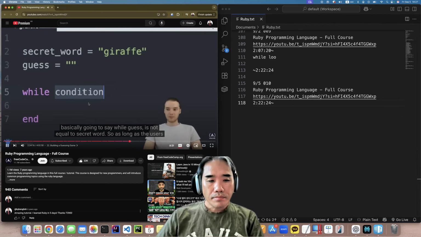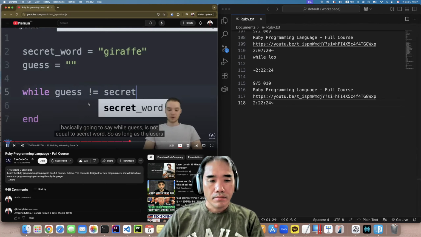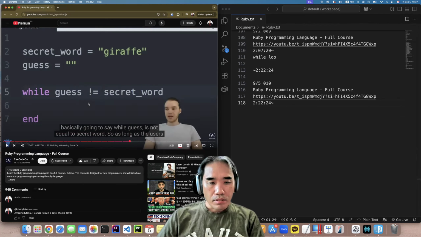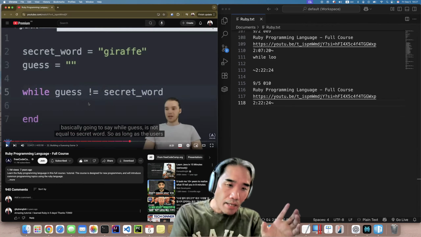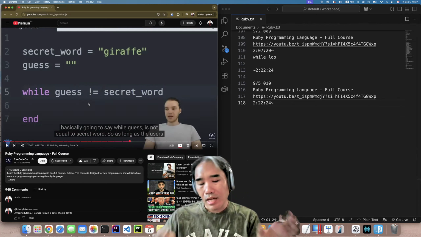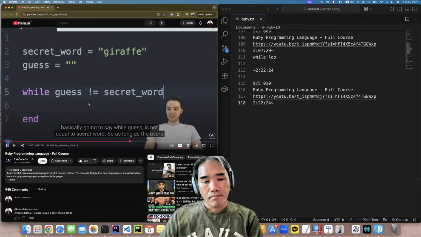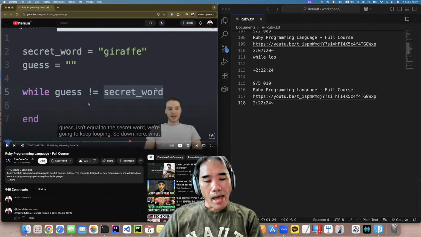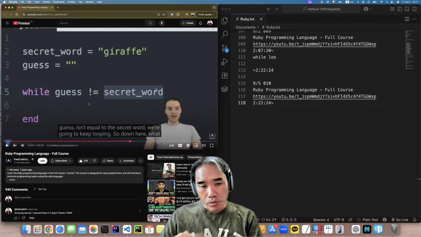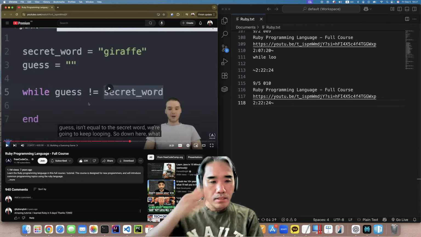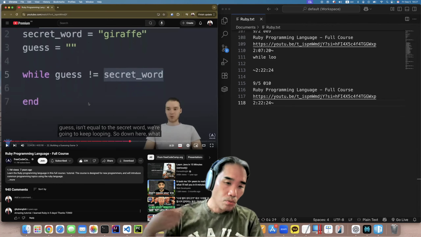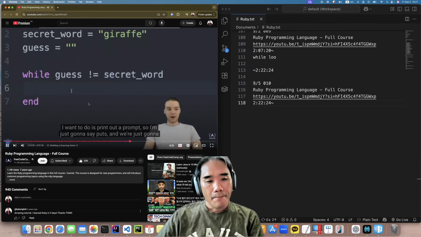So I'm basically going to say while guess is not equal to secret word. So as long as the user's guess isn't equal to the secret word, we're going to keep looping.